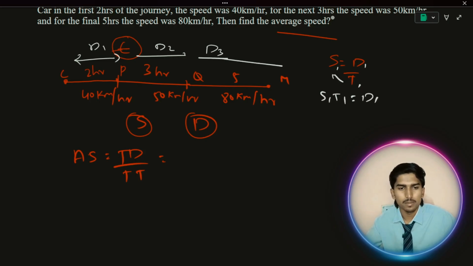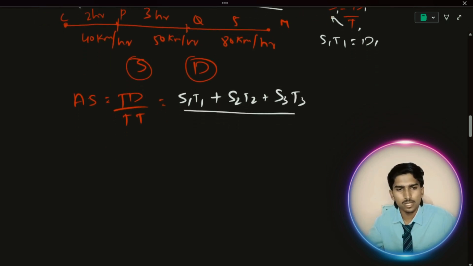Similarly d2 is s2 into t2, and d3 is s3 into t3. And what is the total time taken? We know that it is time 1 plus time 2 plus time 3.